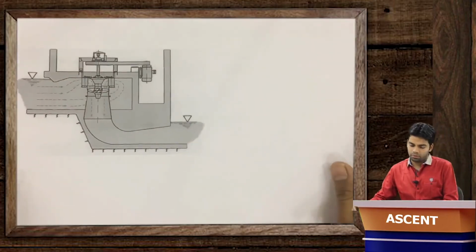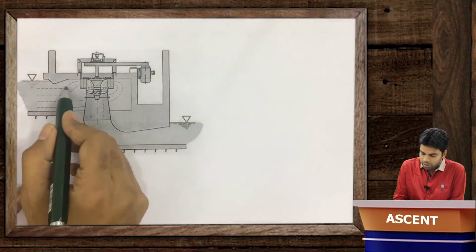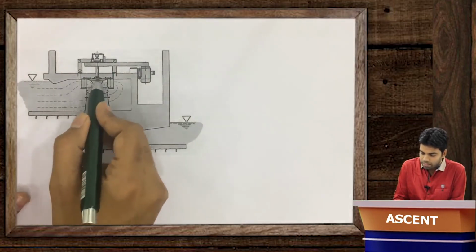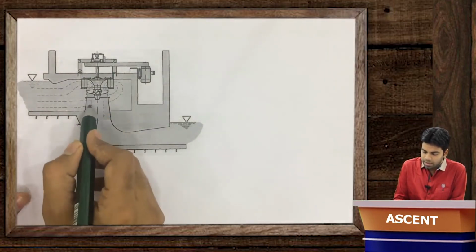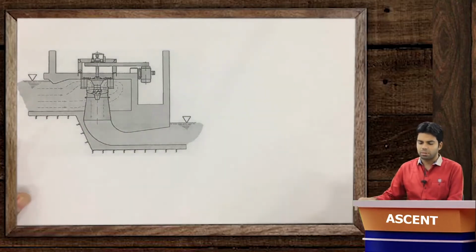This is the figure of Kaplan turbine. How is the fluid entering here? You can see this is the turbine. The fluid is entering in the direction parallel to the axis of the turbine, and is leaving also in the direction parallel to the axis of the turbine. Such turbines are called axial flow turbines.